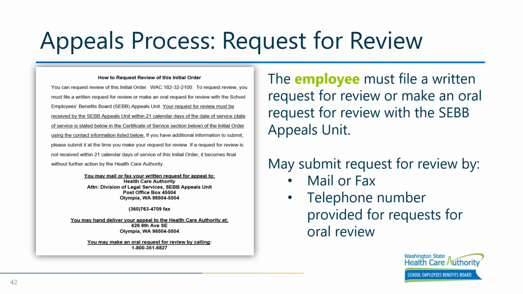Additionally, information on requesting a review of the initial order is included at the end of each order. To request review, the employee must file a written or oral request for review to the SEBB appeals unit. The request for review may be received by mail, fax, or through the telephone number provided.